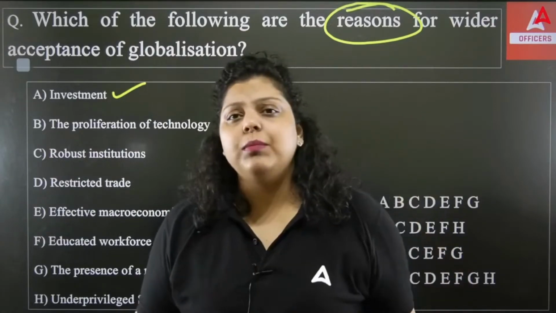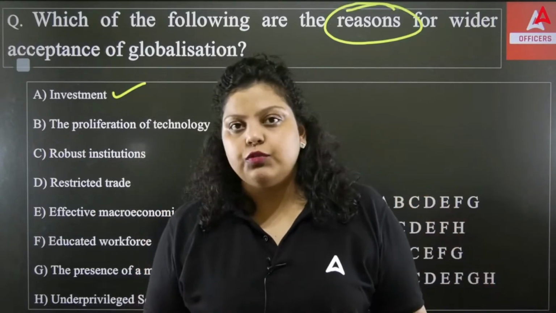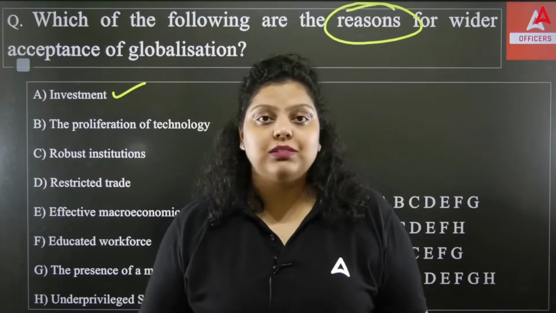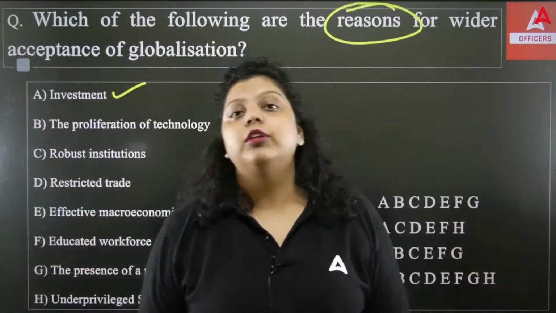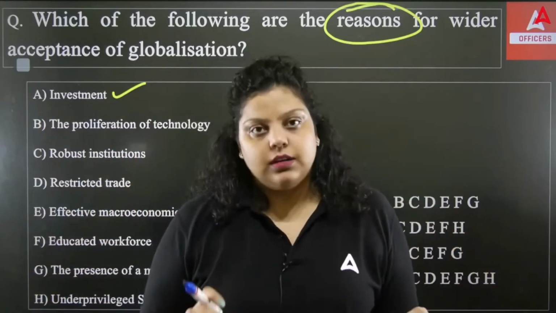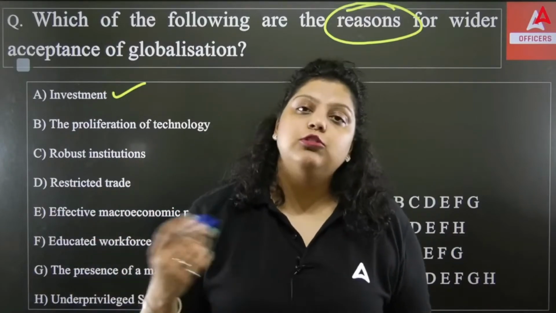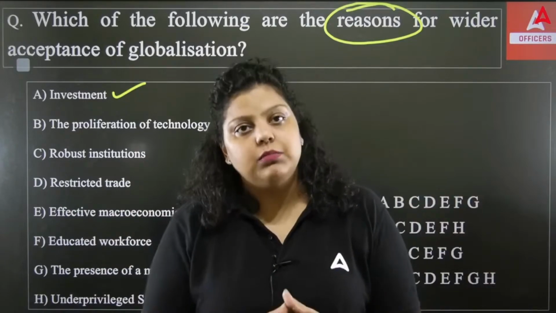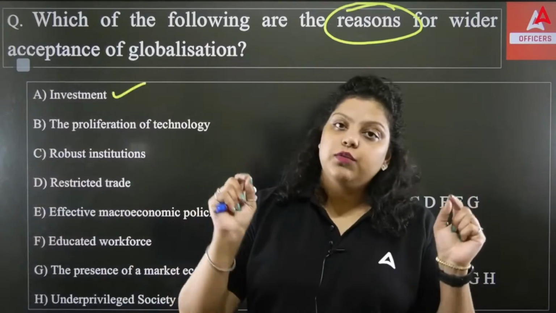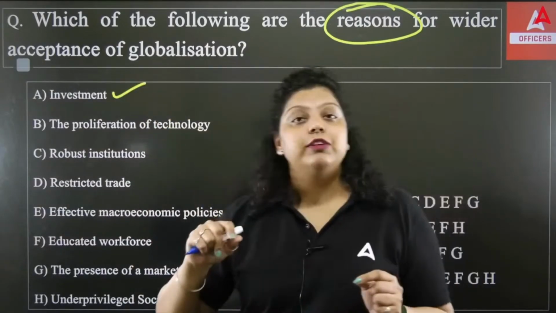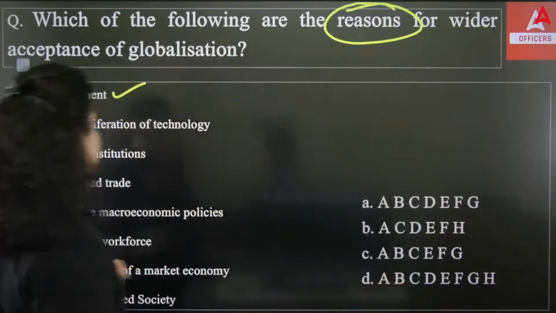Now, you may ask, ma'am, how are human resources scarce in the country? There is no scarcity of human resources, you think, because India is the most populous country in the world. That's why you think it cannot be possible that there is a scarcity of human resources in India. But it is there. The reason is that I'm talking about skilled labor. The skilled laborers or educated workforce in our country is very minimal, right? That's why we can see that we have a scarcity of human resources also. But investment is one of the reasons because we are getting financial resources from other countries. So this was the reason.